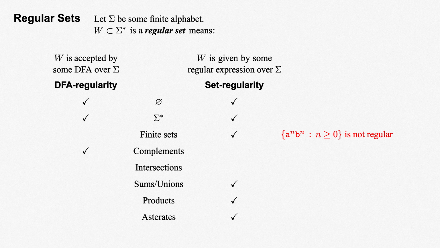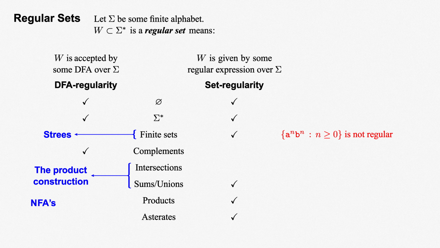On the DFA side, first we'll talk briefly about what we'll call Strees as a tool to visualize sets of strings, via which we'll be able to quickly show that any finite set is DFA regular. Next, we'll talk about the product construction for DFAs, which will make short work of the fact that the intersection or union of two DFA regular sets is regular. Non-deterministic finite automata and the subset construction will help us to show that the product of two DFA regular sets is regular, as well as the asterisk of a DFA regular set.